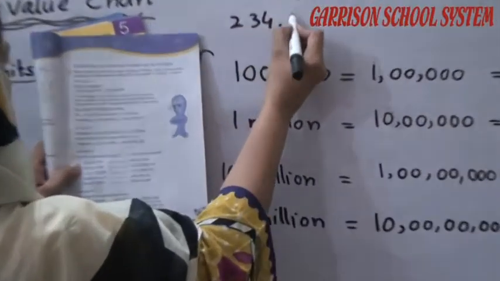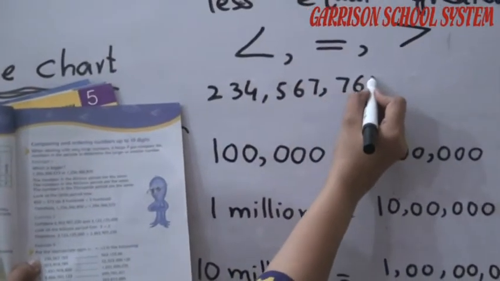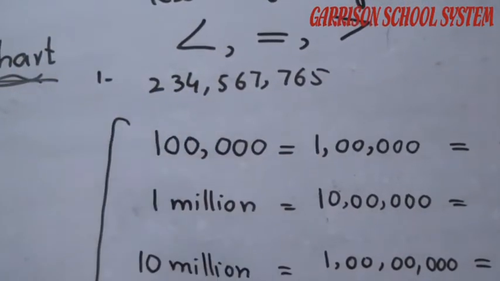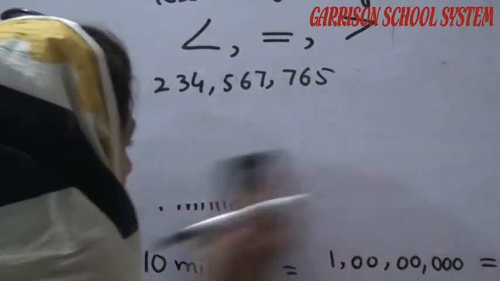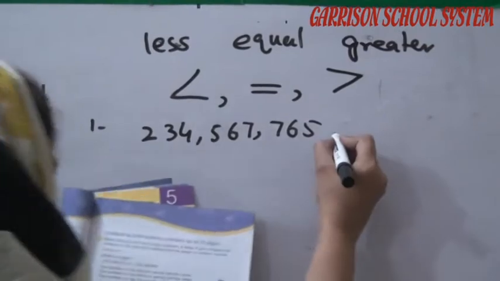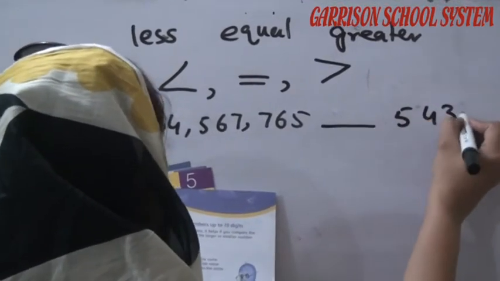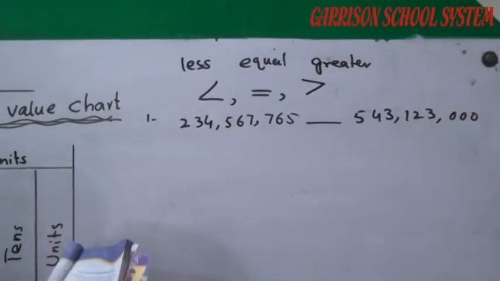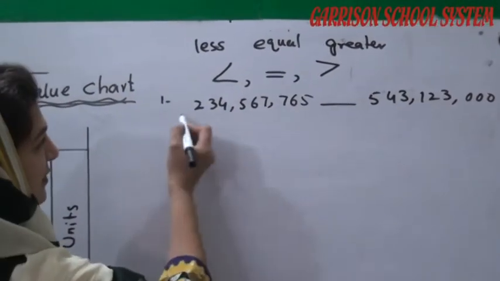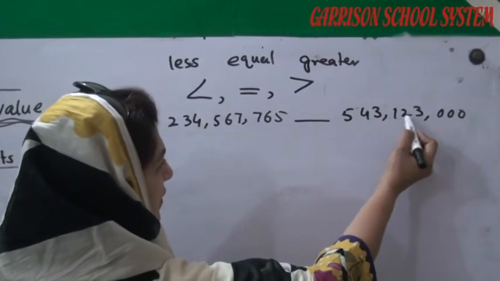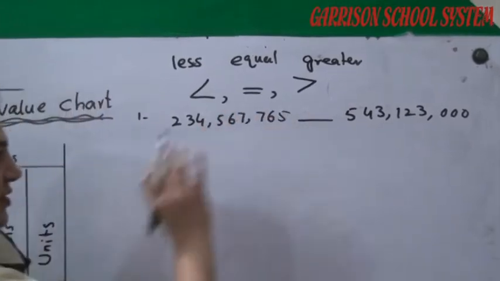For example, the first question of exercise number 5: 2, 3, 4, 5, 6, 7, 7, 6, 5, and the next one, 5, 4, 3, 1, 2, 3, 0, 0, 0. How many digits are there? 1, 2, 3, 4, 5, 6, 7, 8, 9. It means both have equal digits.